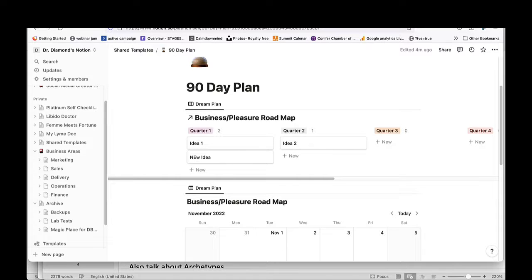So that's how you use this 90-day roadmap using Notion for your dream plan to reach both your business and your pleasure goals.